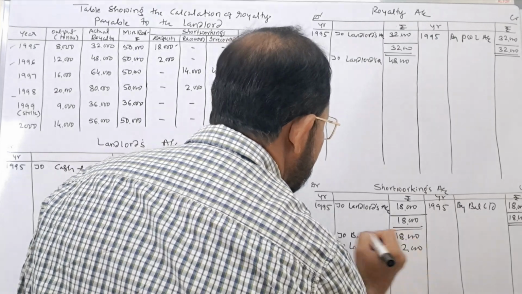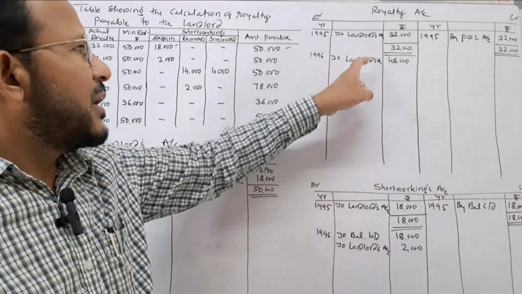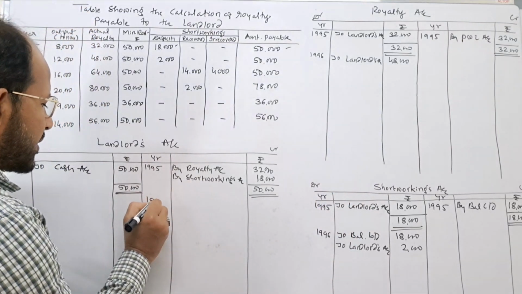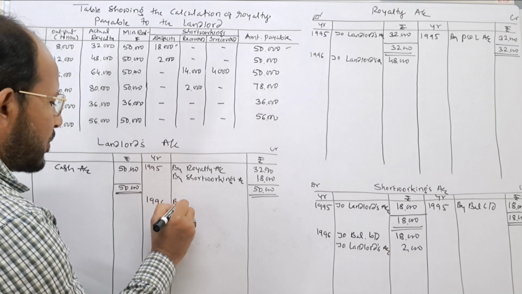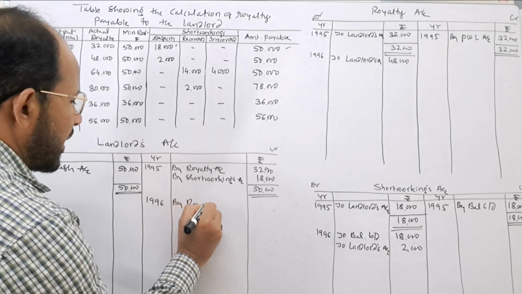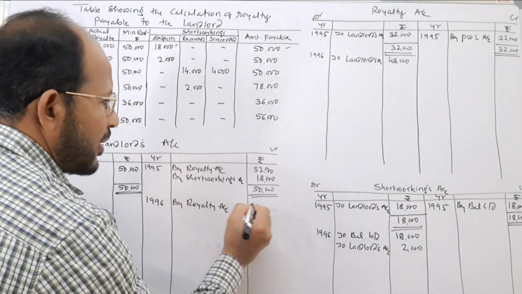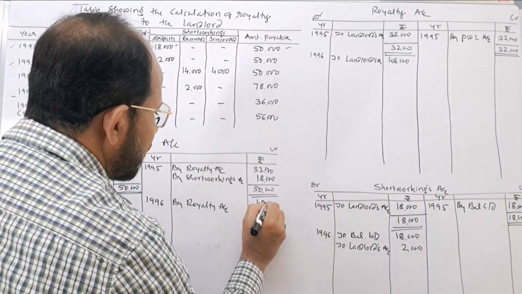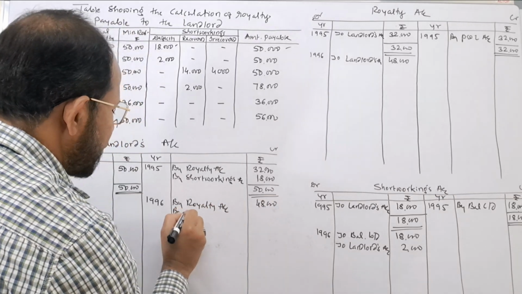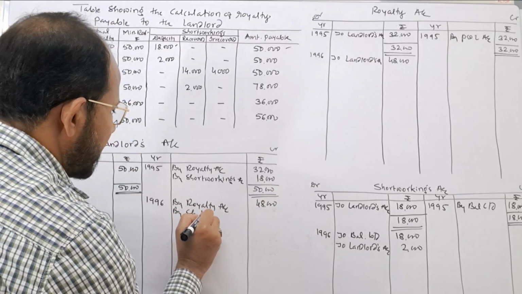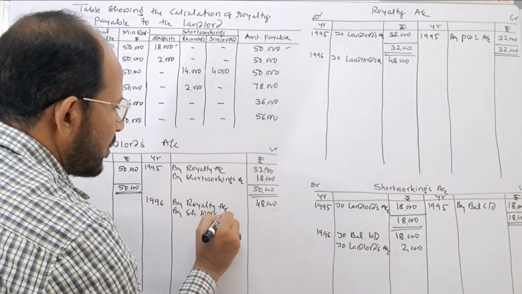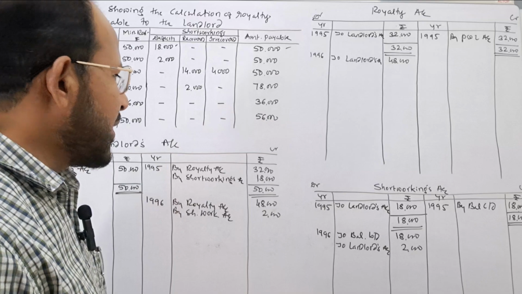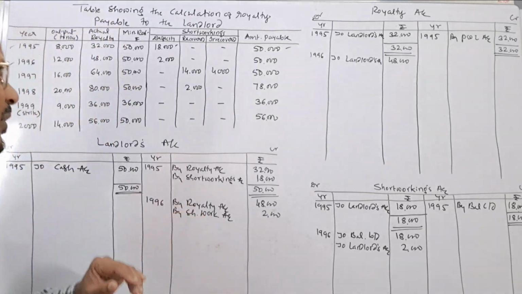Rupees how much? 2,000. Royalty account is debited, short workings account is debited, and landlord's account is to be credited by royalty account. What is the amount here? Actual royalty is 48,000. Next one is by short workings account, rupees how much? 2,000.